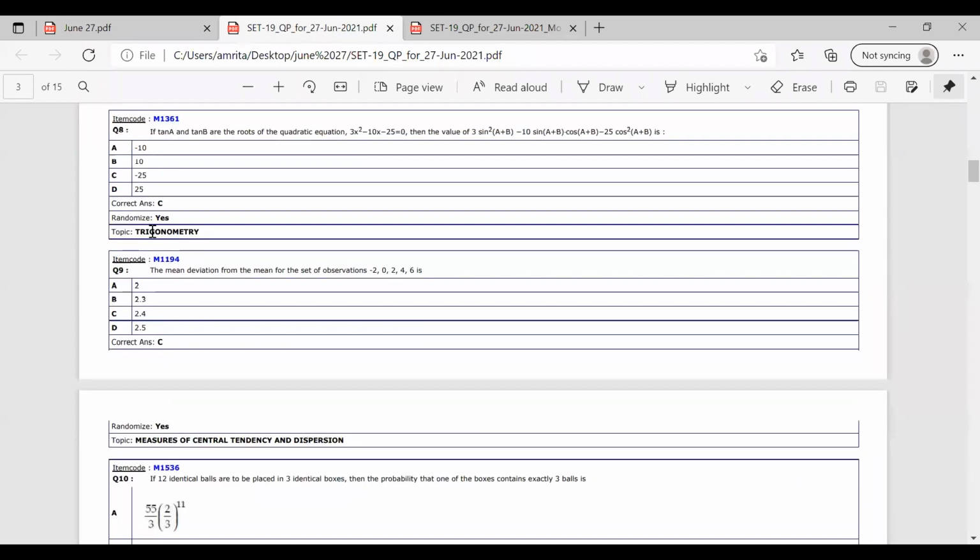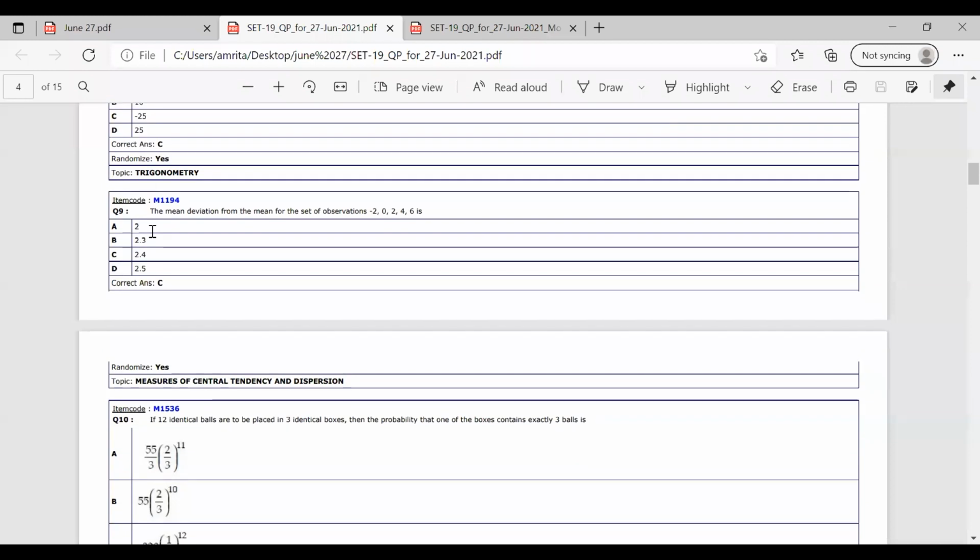Okay. Now moving on to question number 9. It is a simple question. The mean deviation from the mean for the set of observations is asked. It is given 5 observations: −2, 0, 2, 4, 6.